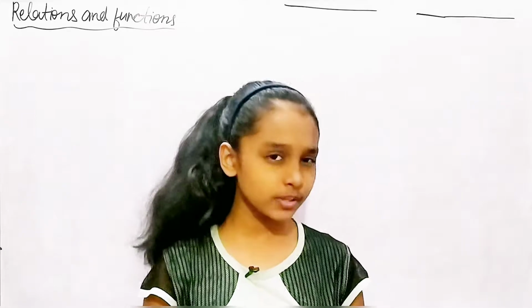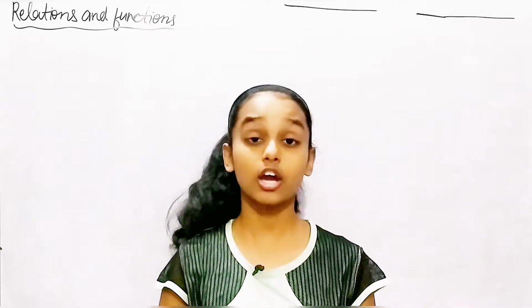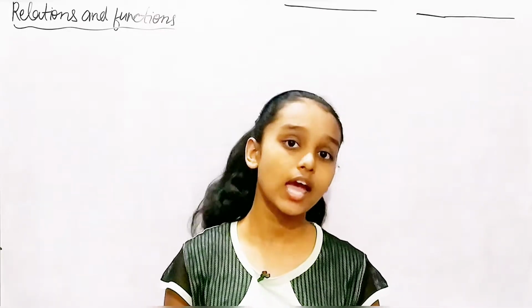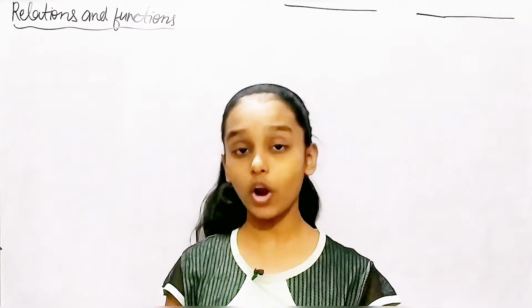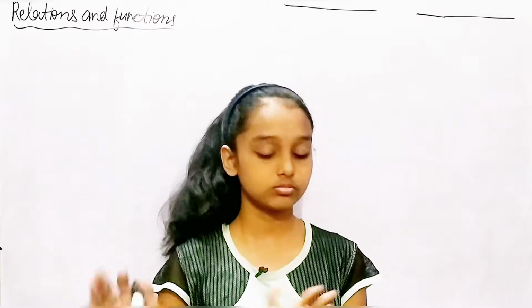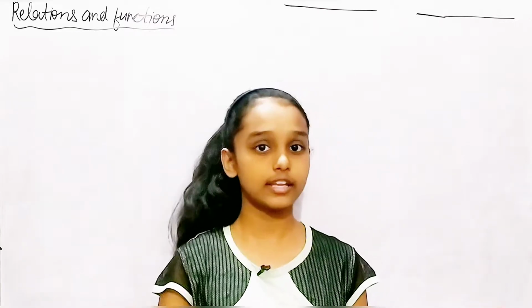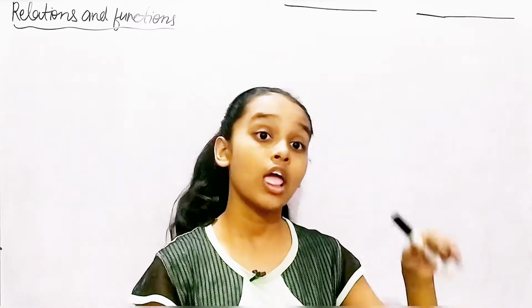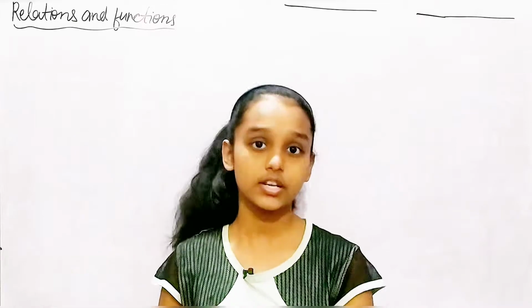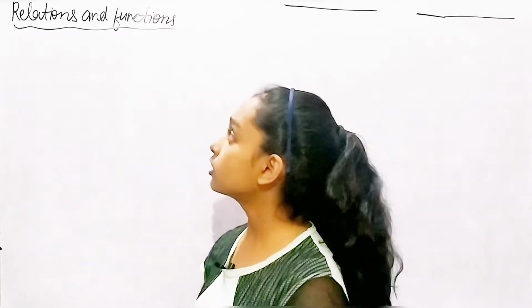In the last video we discussed the Cartesian product of sets, which is also known as the cross product of sets. Like the cross product of vectors, it is the same idea, but for sets.